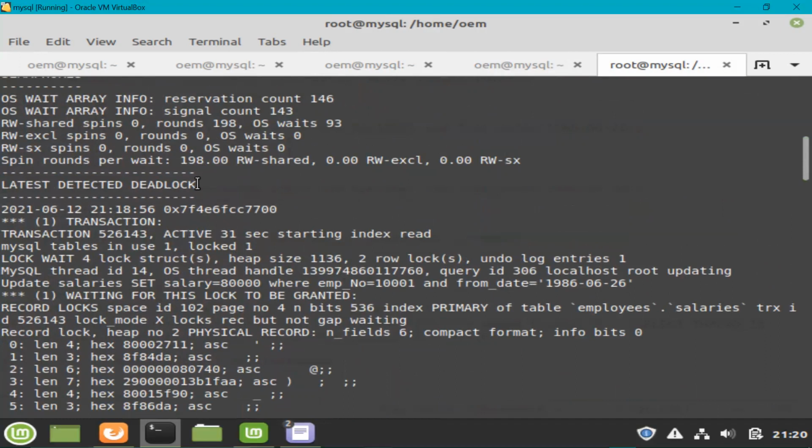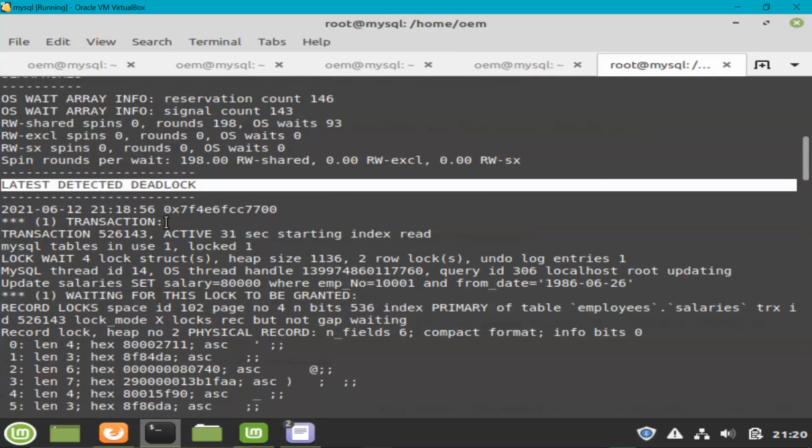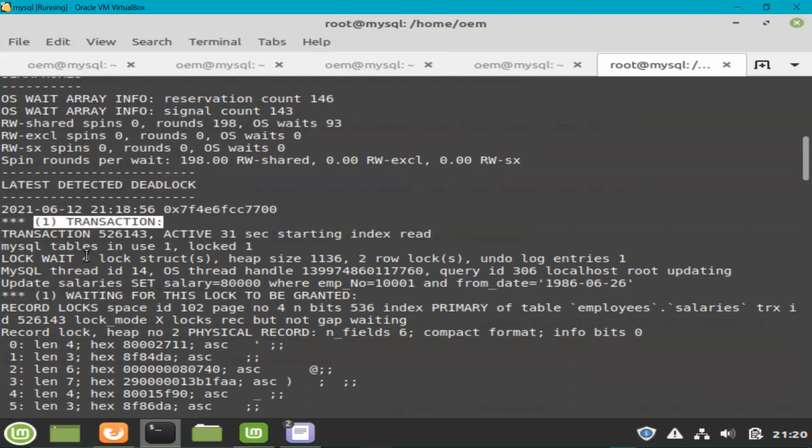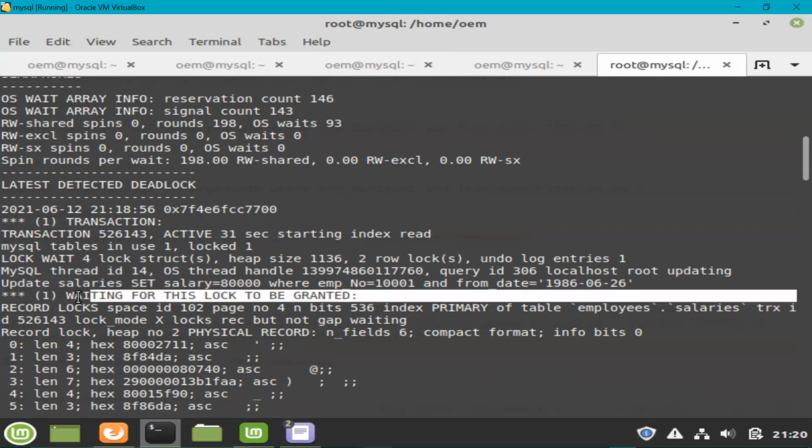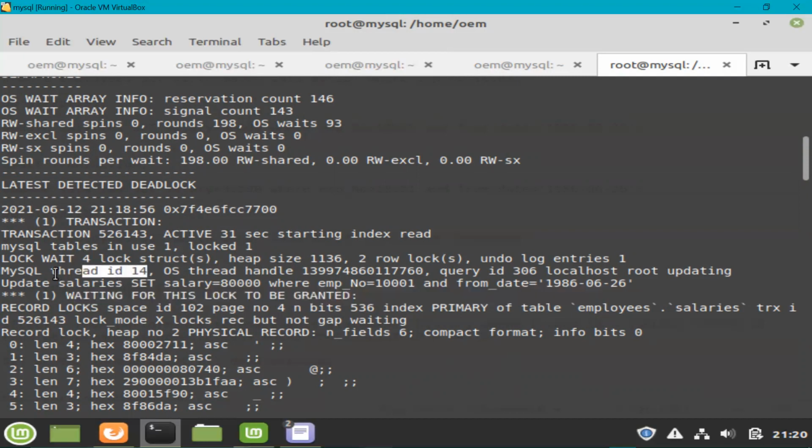and under latest detected deadlock, you can see the deadlock information, where you can see transaction 1, and the update that it was running. You can also see that it was waiting for the lock to be granted on the employees.salaries table. Employees is the schema and salaries is the table. Also, you can see the thread ID here, which is very, very important. You have to note it down. So the thread ID is 14. The first command, which is the deadlock winner, was waiting for the lock to be acquired on the salaries table, and ultimately it got the lock and ran the query.